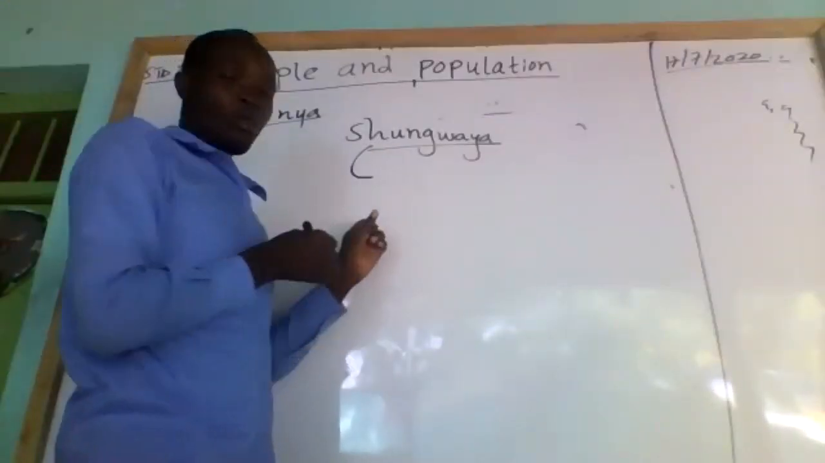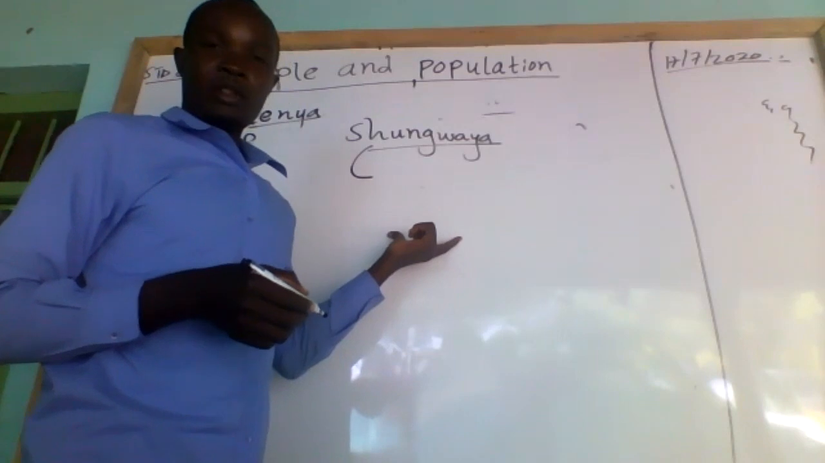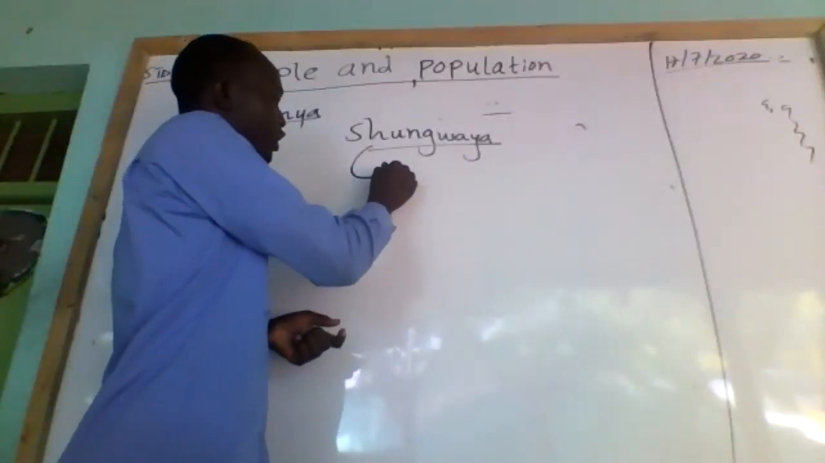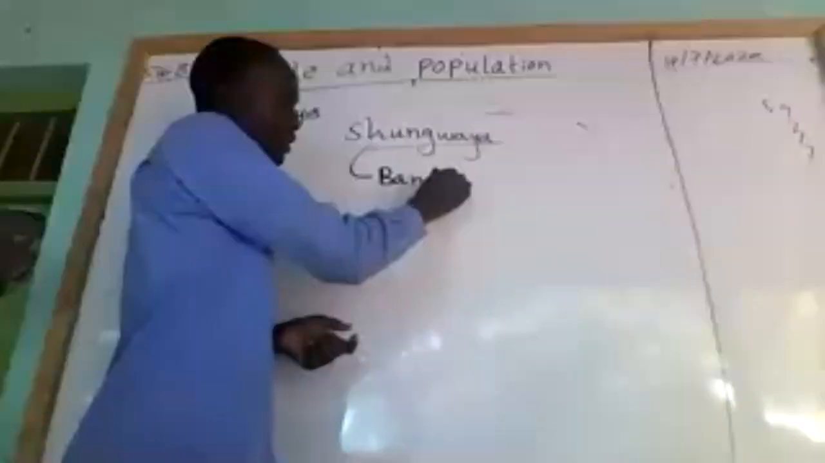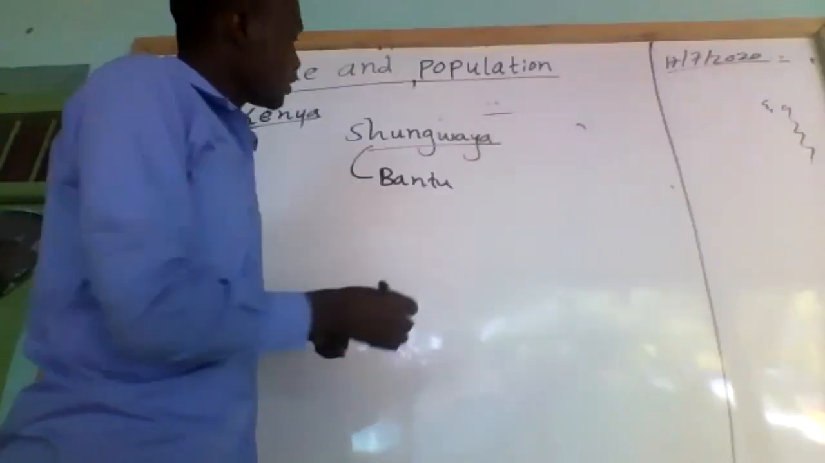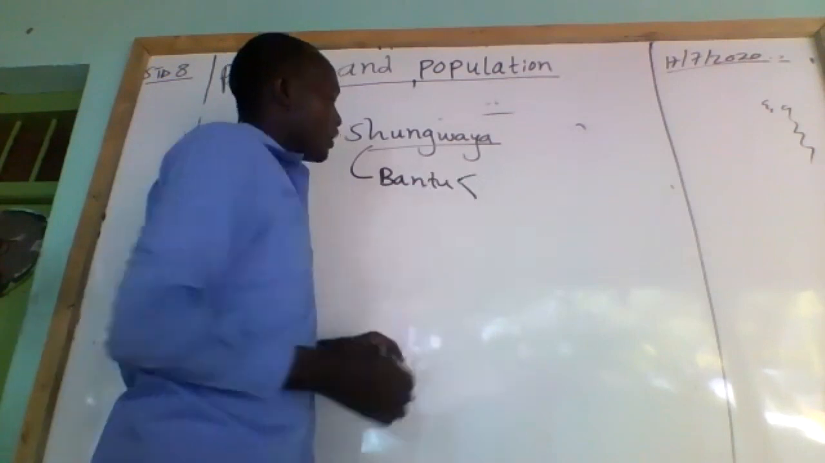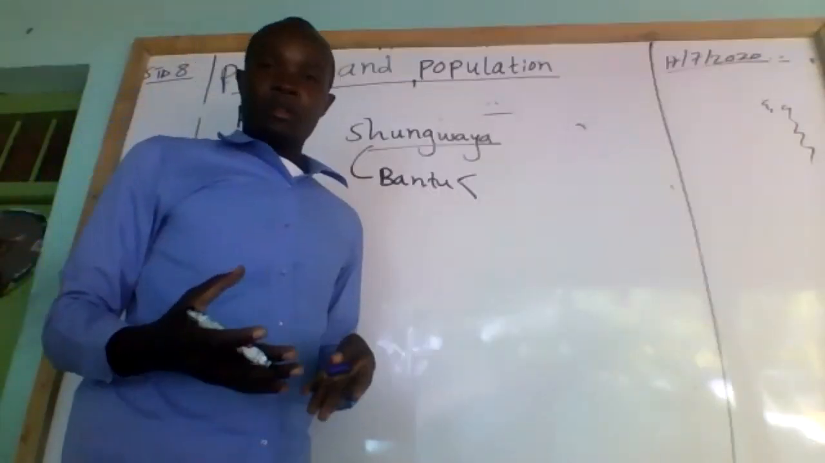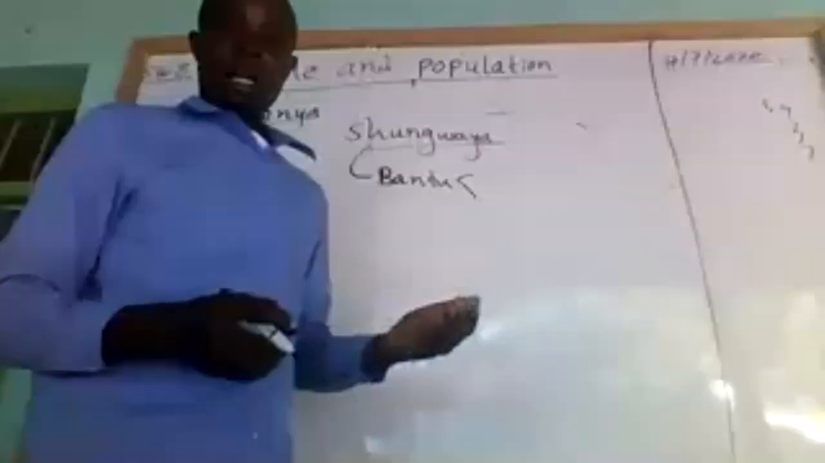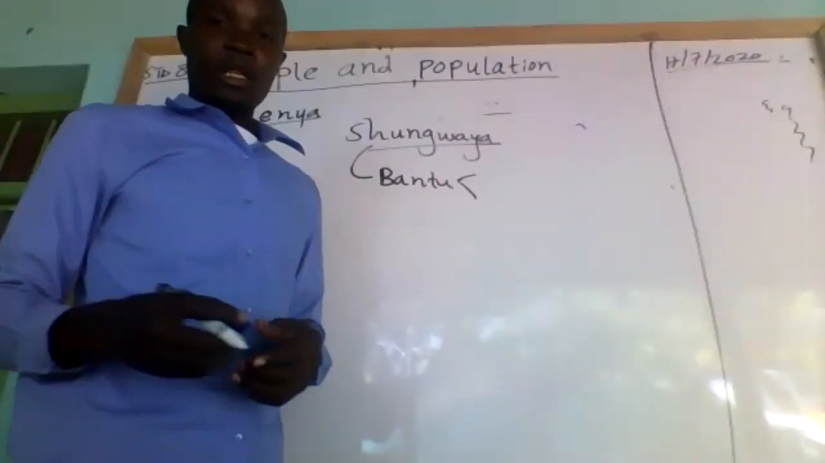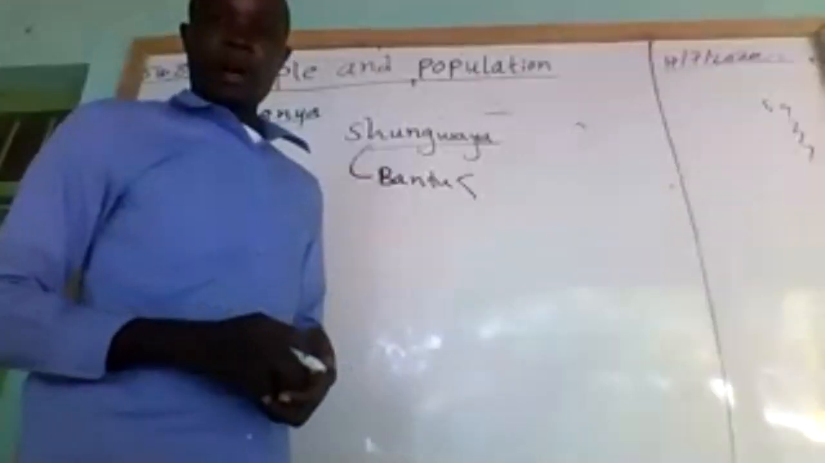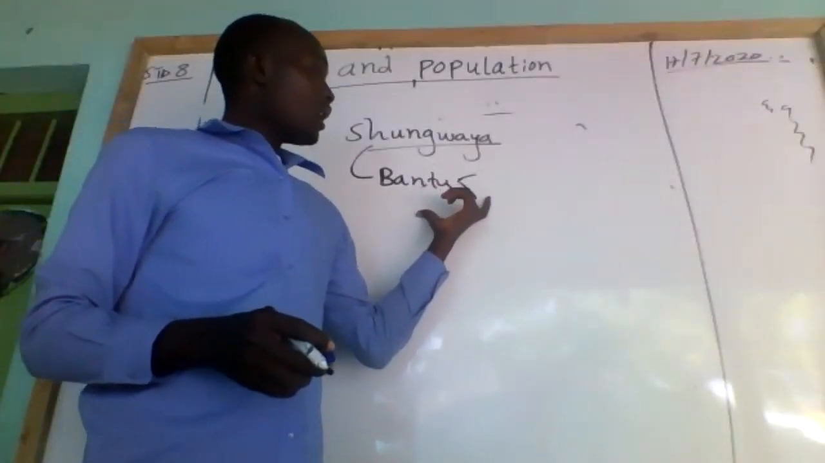While they were at Shungwaya, the Bantu interacted with the Kushites. Those are the Galla. So the Bantu interacted with the Kushites here, especially the Galla or Oromo. So that is the point where they interacted. Now, we had some borrowing of cultural activities by the Bantu from the Kushites. Then also the Kushites borrowed some economic activities from the Bantu. We are going to look at this one by one.